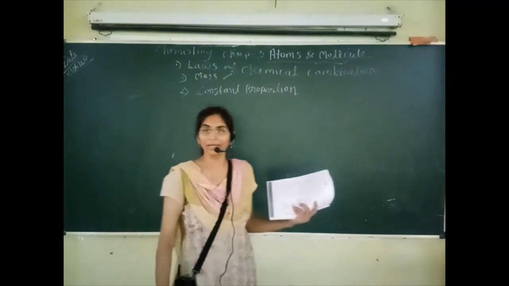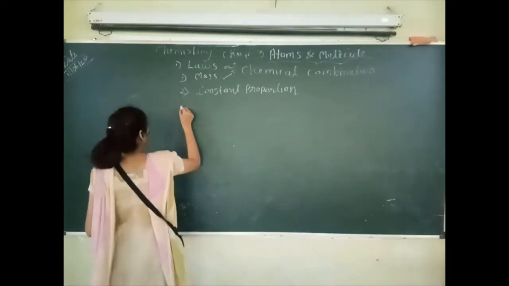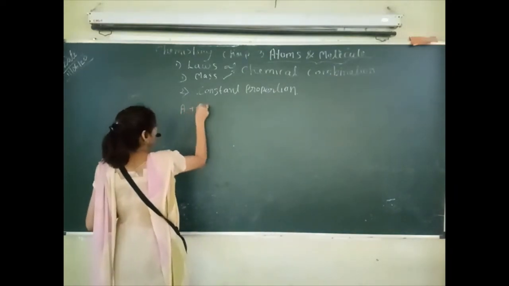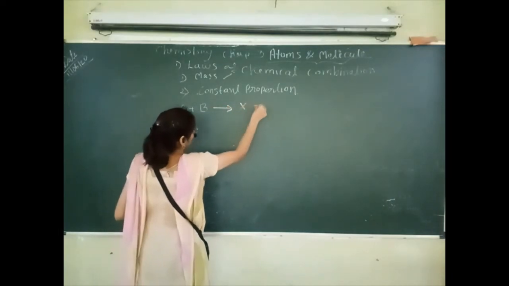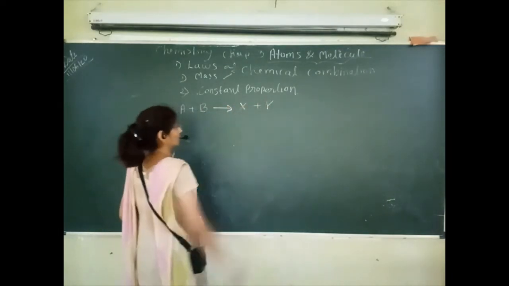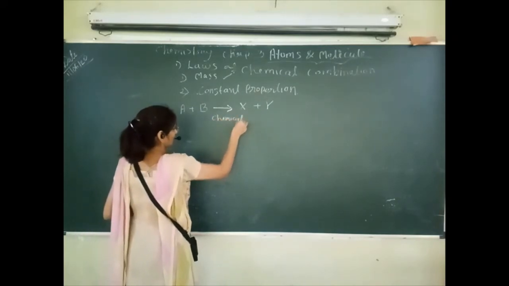If the mass of the reactants is A and B, and they react, then the products X plus Y are formed by the chemical reaction.